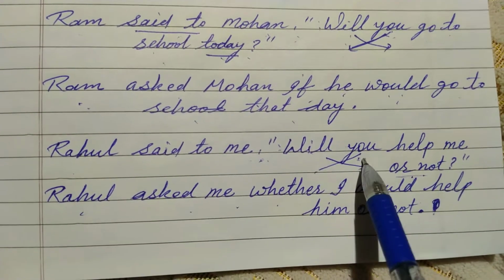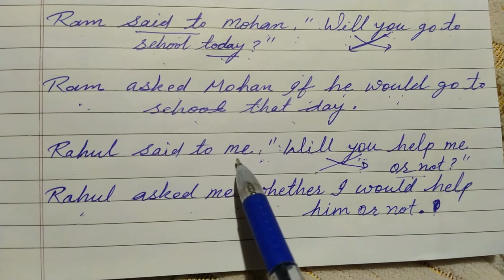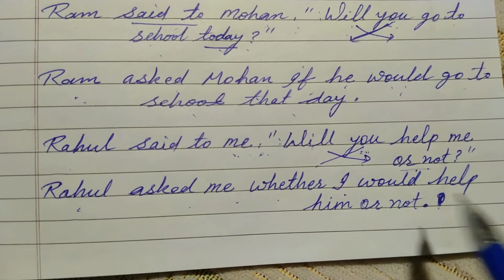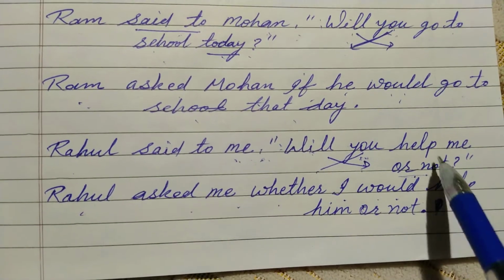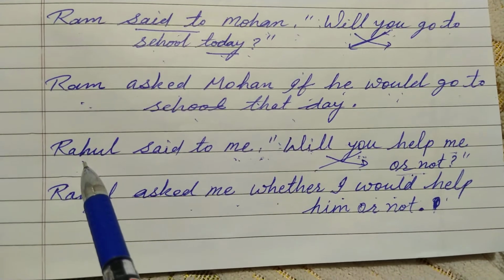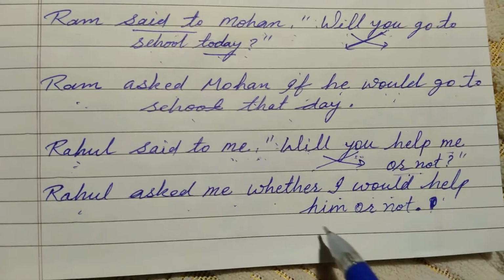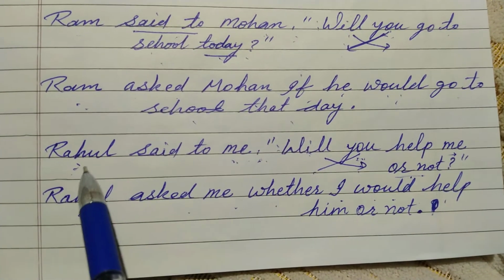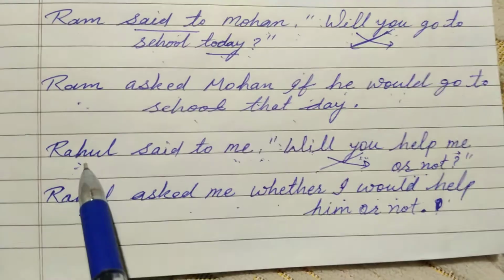The subject you changes according to the object me, whose subjective case is I, and will changes to would. I would help me. The me changes according to the subject Rahul. Me is the objective case, and Rahul is the subject, he.